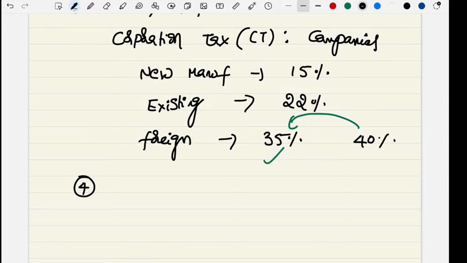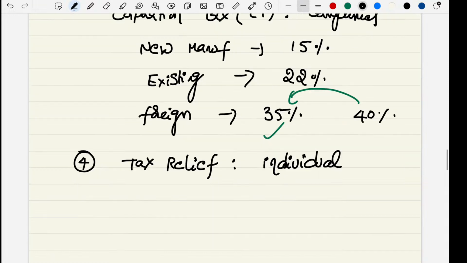The Indian government is also taking measures for tax relief for individuals, especially promoting the new tax regime.